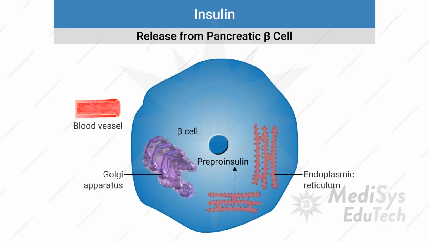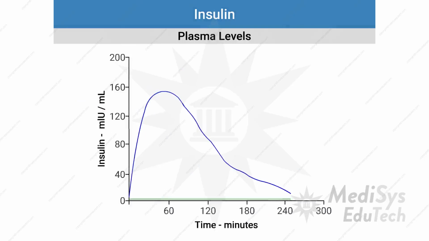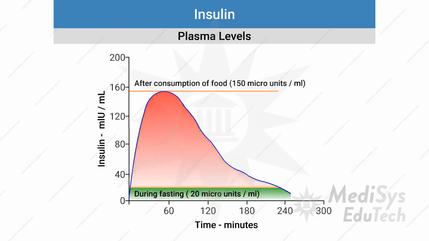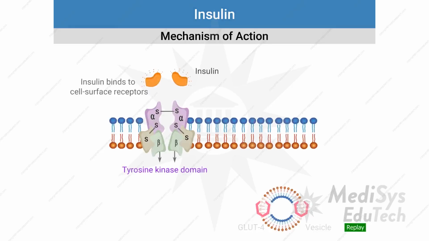The pre-proinsulin is then converted into proinsulin, and then the proinsulin is converted into insulin. The plasma level. The plasma level of insulin is 20 microunits per ml during fasting and 150 microunits per ml after consumption of food. Mechanism of action.